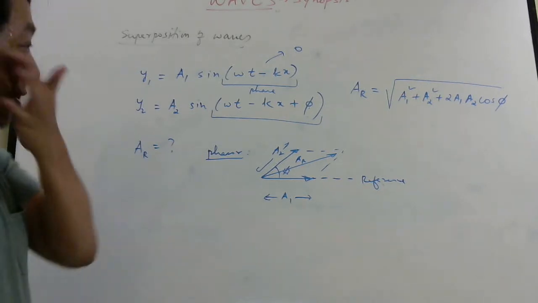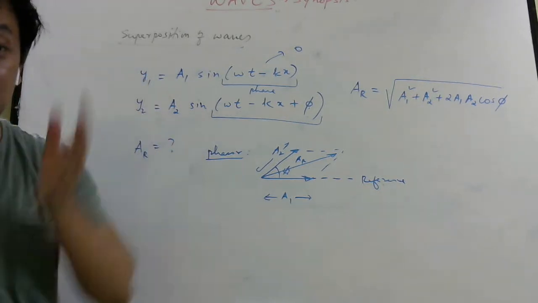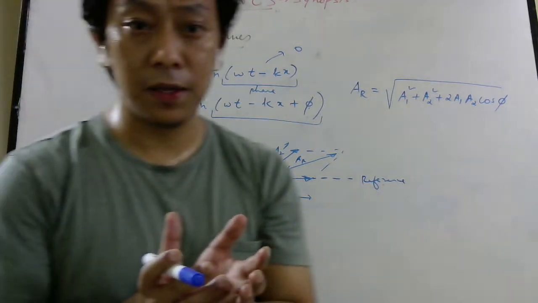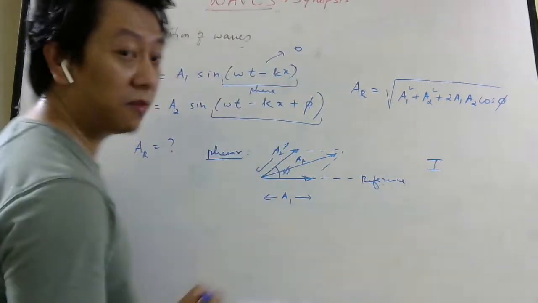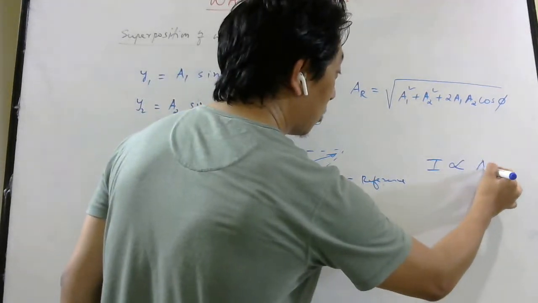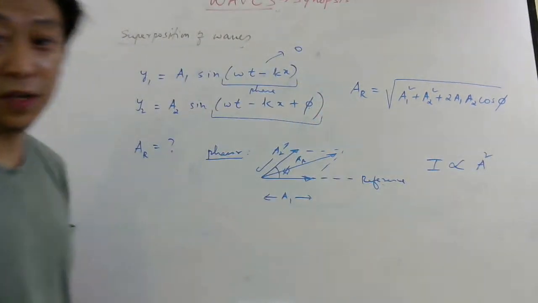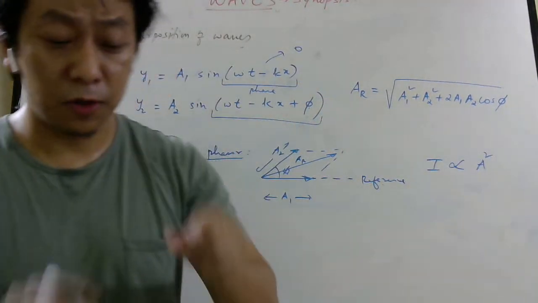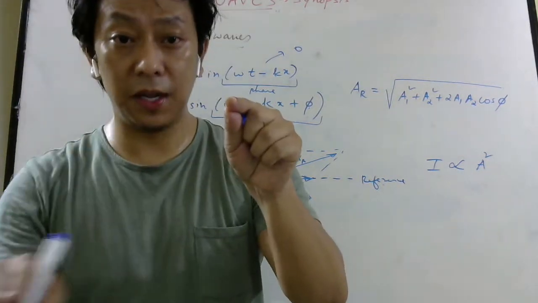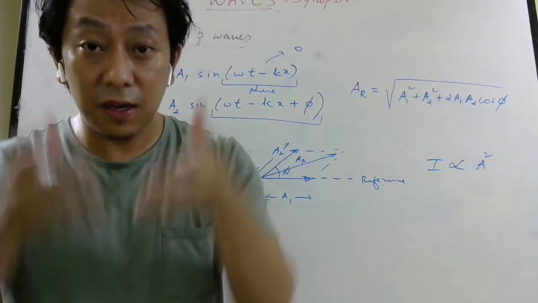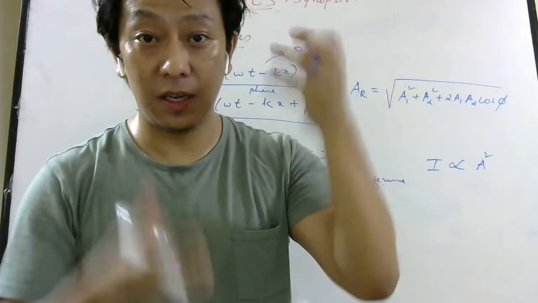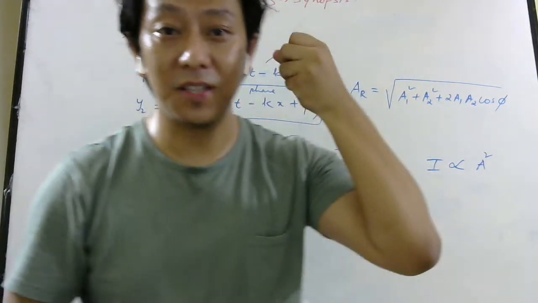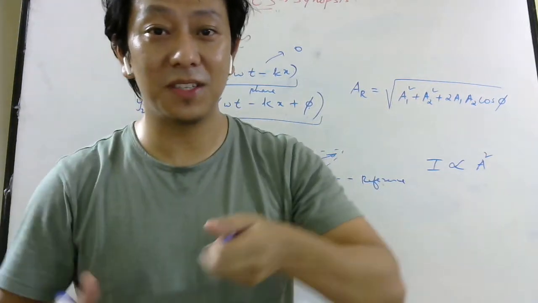Now, if someone is interested in not amplitude but intensity, then how is intensity related to amplitude? Intensity of any wave is always proportional to the square of the amplitude of the wave. The square makes sense also, right? Amplitude can be positive, can be negative, but intensity has to be positive because intensity represents loudness in case of sound, and in case of light, it represents brightness.